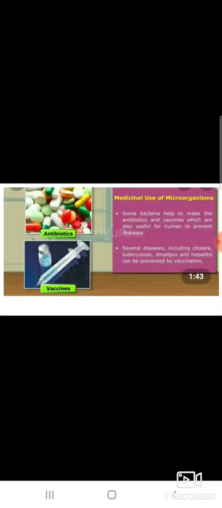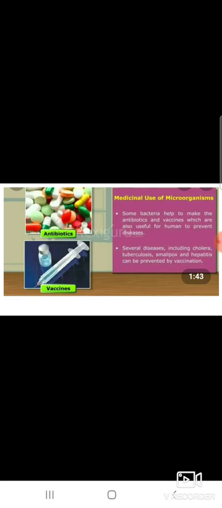Okay, then only uses of microorganisms. Microorganisms are useful in different fields, for example medicine, agriculture, and industry. First, in medicine, we obtain antibiotics and vaccines from microorganisms.